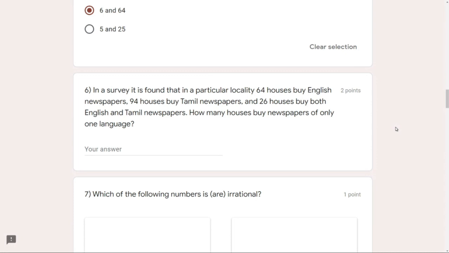Now what they are saying is we have to find how many houses are there which buy only one language. That means it has to be one and only one, neither no newspaper at all nor two newspapers. It has to be only one.